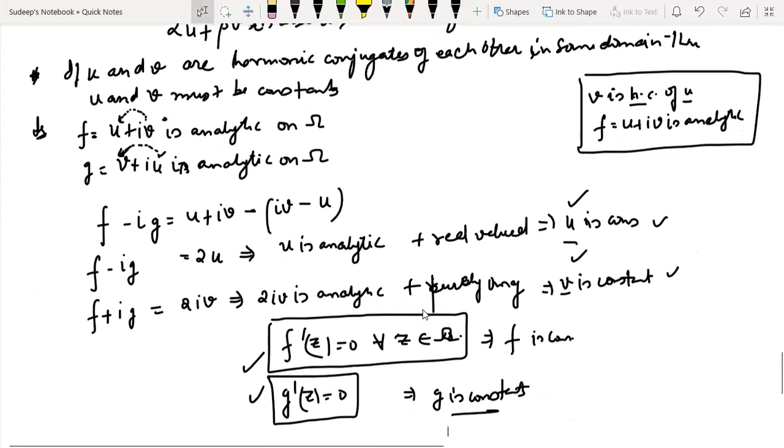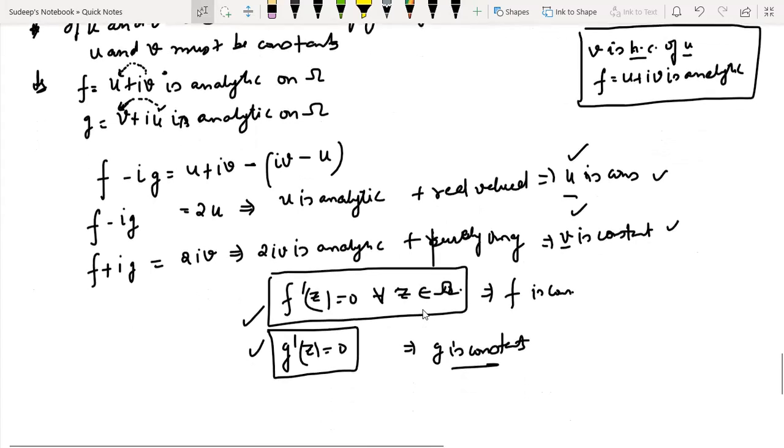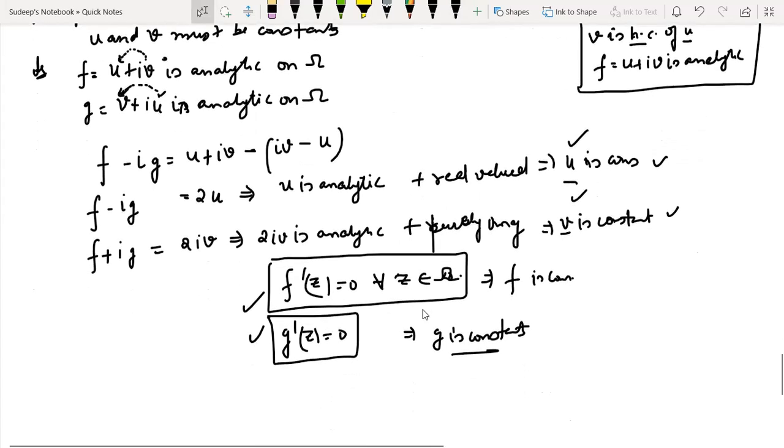So I hope in today's lecture you might have got a gist of harmonic functions. In the next lecture, we are going to see some theorems regarding the construction of conjugates. That is, if v is given, can we really find u? How to find harmonic conjugate we are going to see in the next lecture.